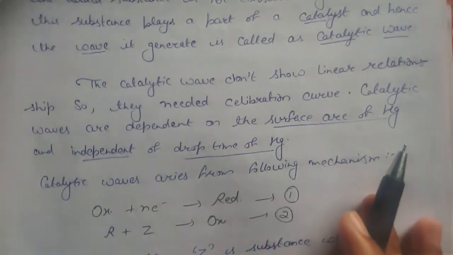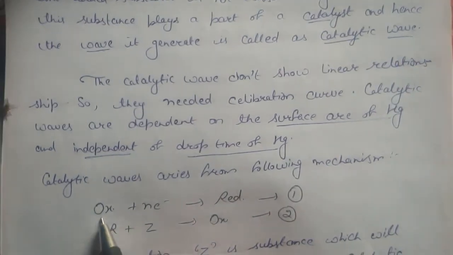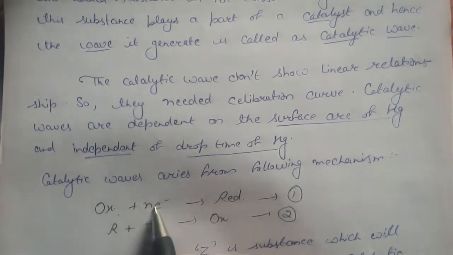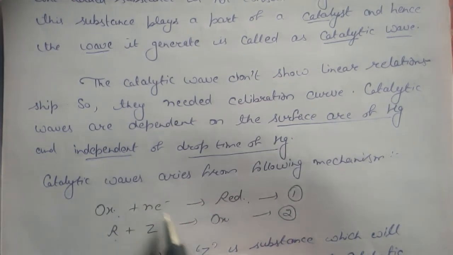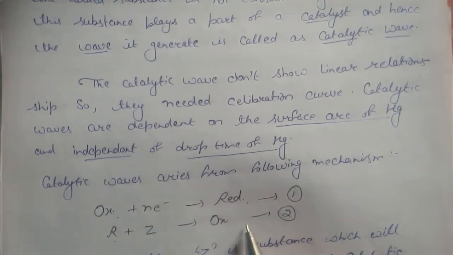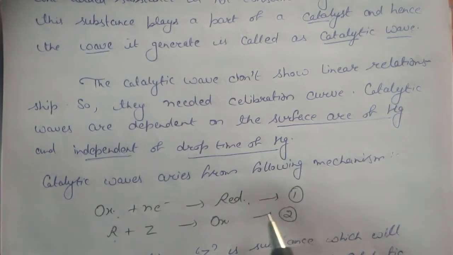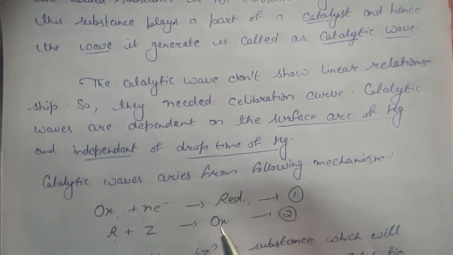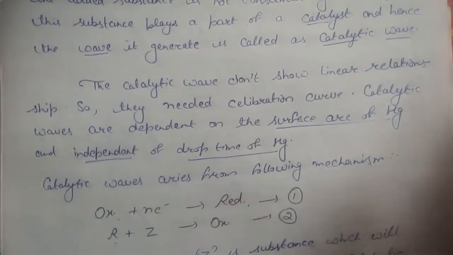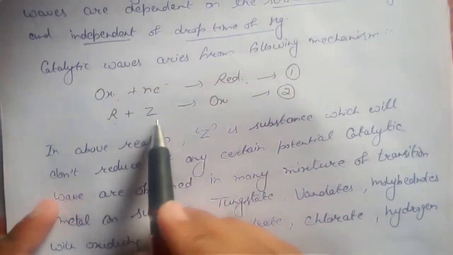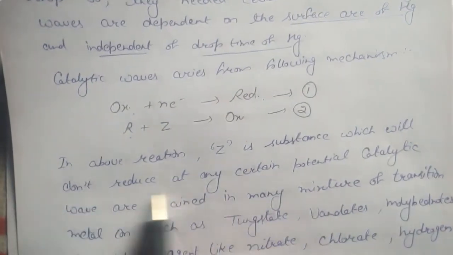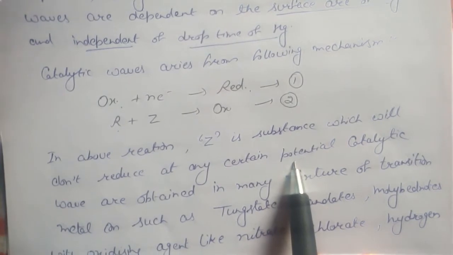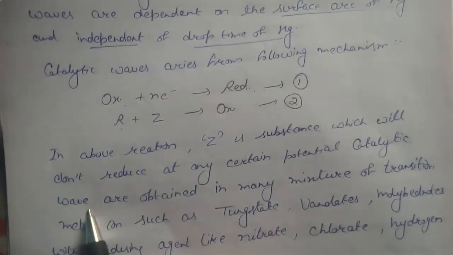So what is the mechanism? We can show the reaction here: the oxidized form gets an electron and is reduced, right? Reduced form plus Z, any kind of element, will get oxidized. So these are two equations which we have shown to show the mechanism. You can use another type of equation to show this, no issue. What is Z here? In the above reaction, Z is a substance which is not reduced at the certain potential.